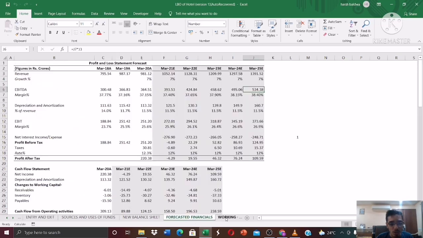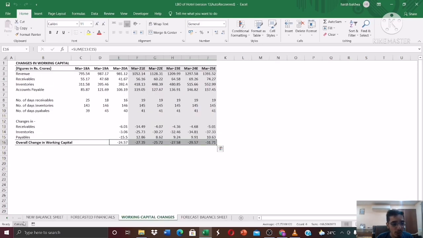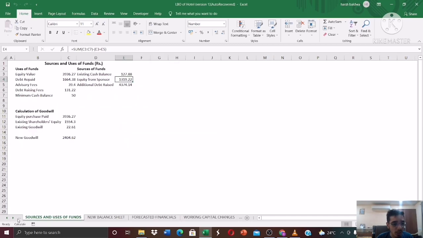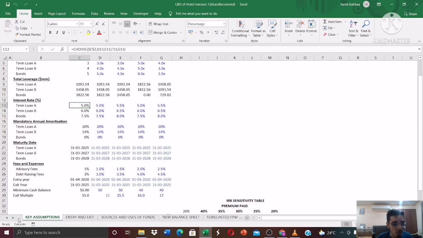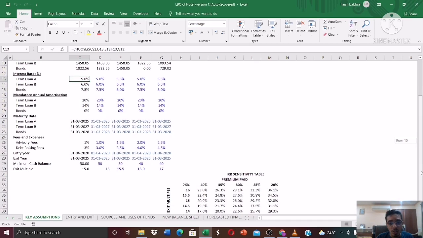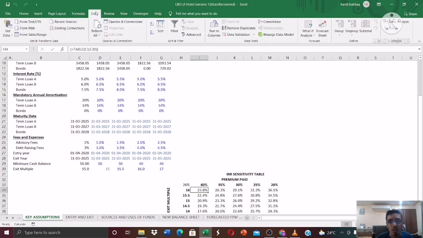And one more thing is you need to calculate the IRR sensitivity as well. I'll show you how to calculate that. Okay, so just prepare a data table. Okay, and assume the premium paid as plus 5% minus 5%, and in case of exit multiple plus 0.5 and minus 0.5, and you can calculate the IRR sensitivity table as well. You can use the data table formula which is there over here in what if analysis data table formula, and you can get all the values.